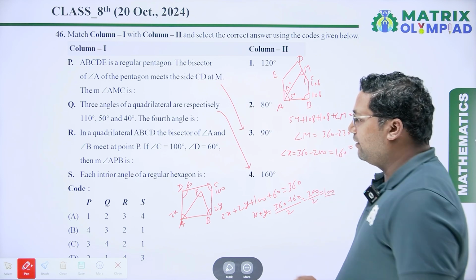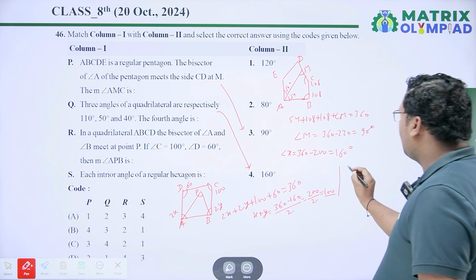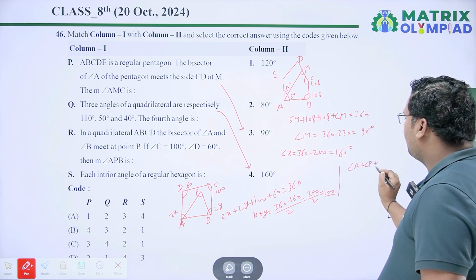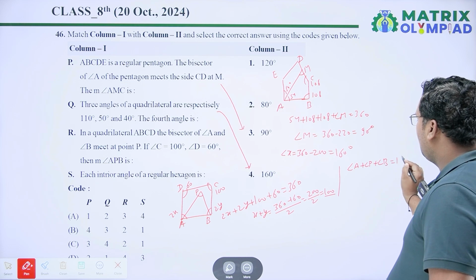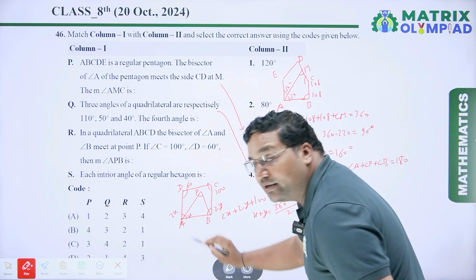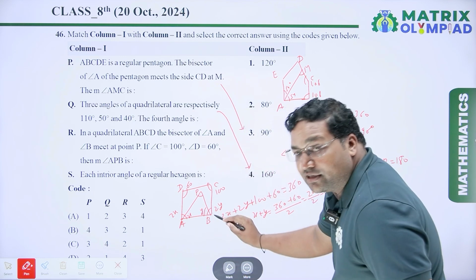100 degrees. Now we have to see the triangle APB. In triangle APB, angle A plus angle P plus angle B is equal to 180 degrees. Angle A is x because the whole angle is 2x and it is bisected. Similarly, this angle is y.